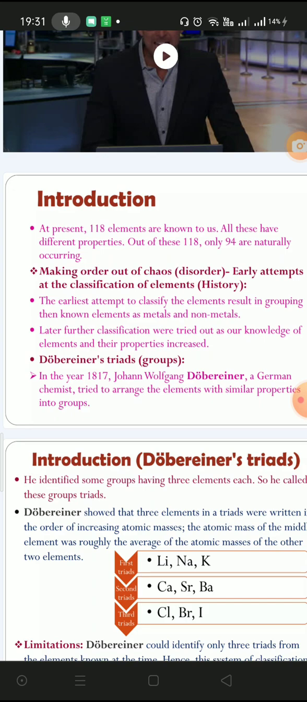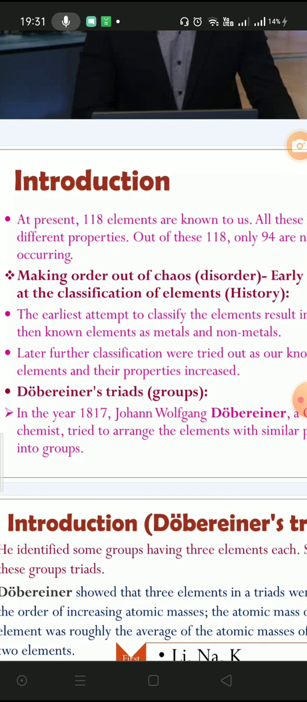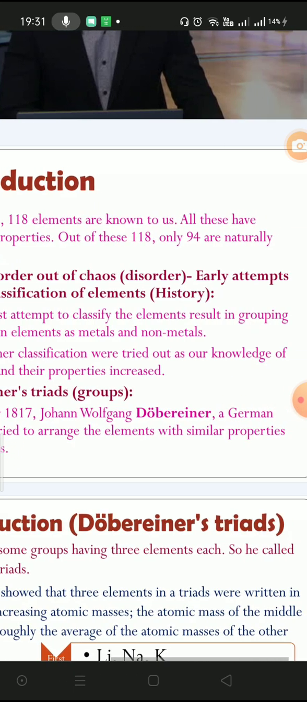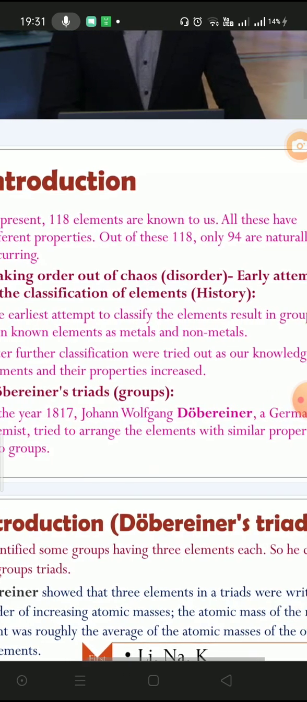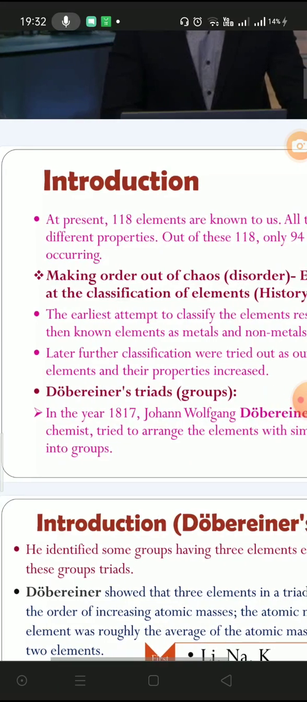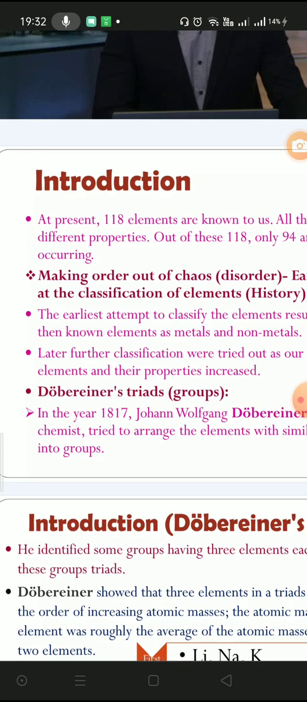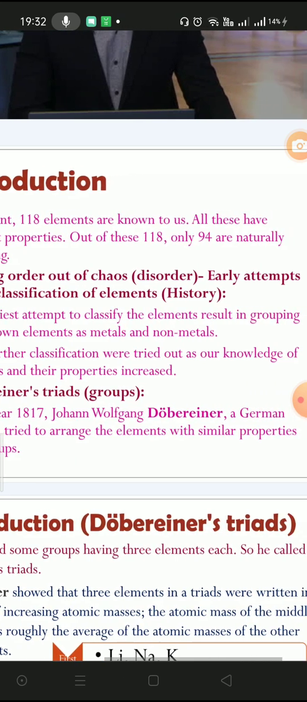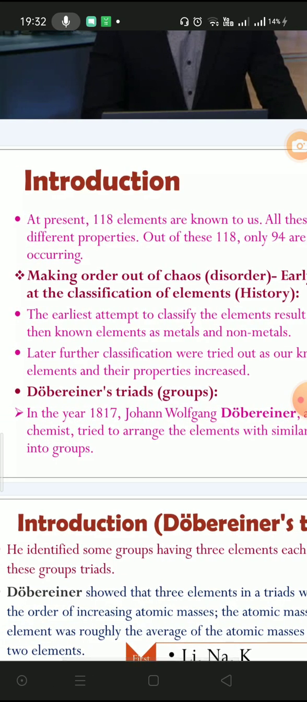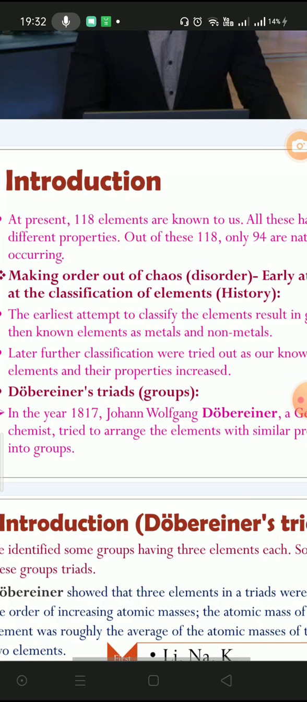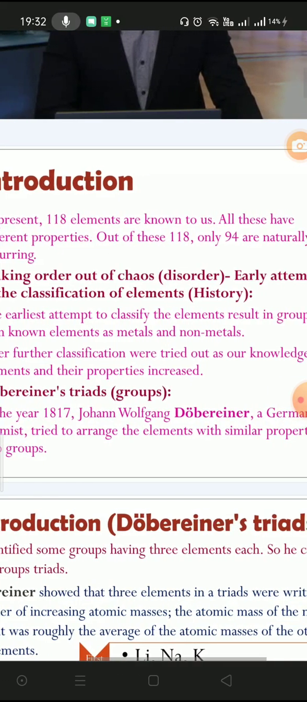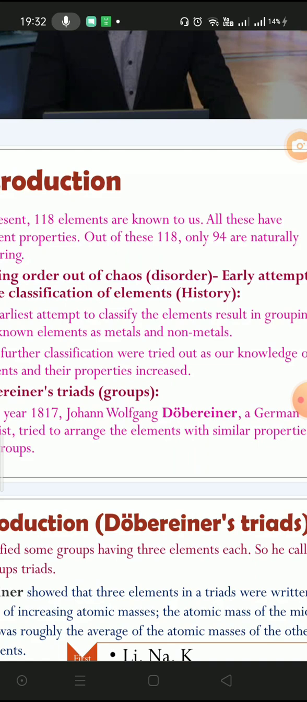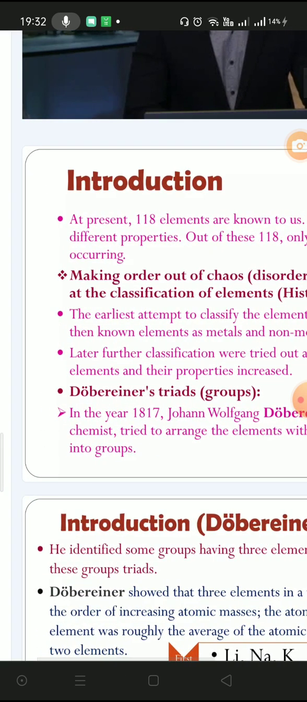So at present we have 118 elements known to us. All these have different properties. Out of these 118 elements, only 94 are naturally occurring. The earlier attempts to classify the elements resulted in grouping the then known elements as metals and non-metals. Later, further classifications were tried out as our knowledge of elements and their properties increased.